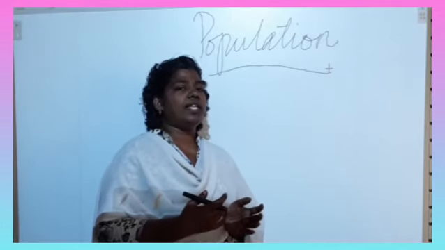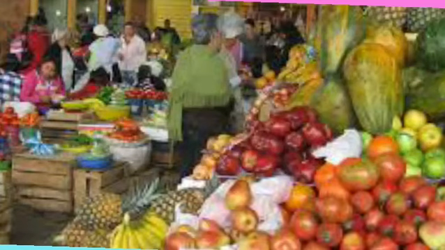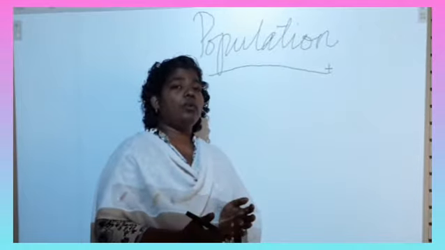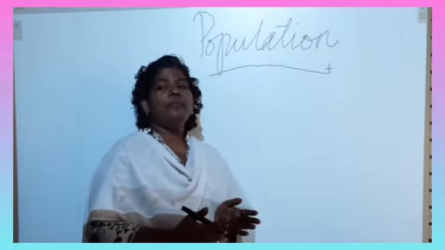When the lifespan increases, what will happen? It also means more expenditure for the government. The government needs to spend more for the living conditions of the people.